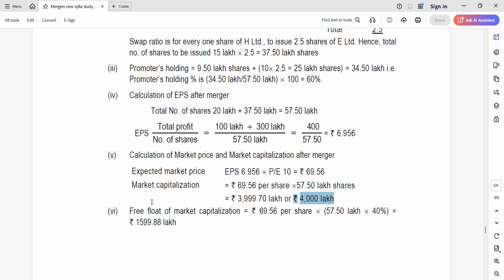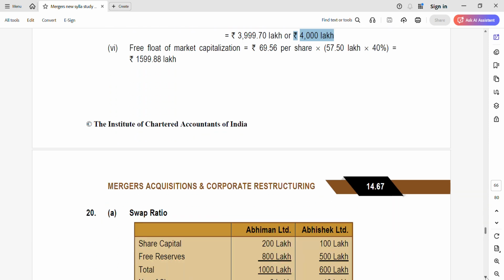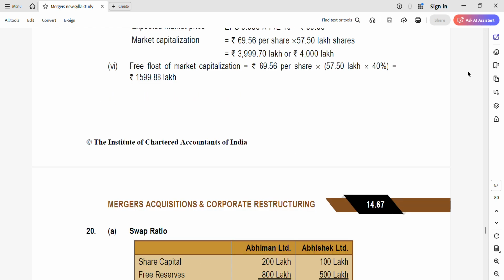So now FFMC is 69.56 into 57.5 into 40%. We just saw about 60% is promoters, so that will give you rupees 1599.88 lakh rupees. So this is with regard to question 19.